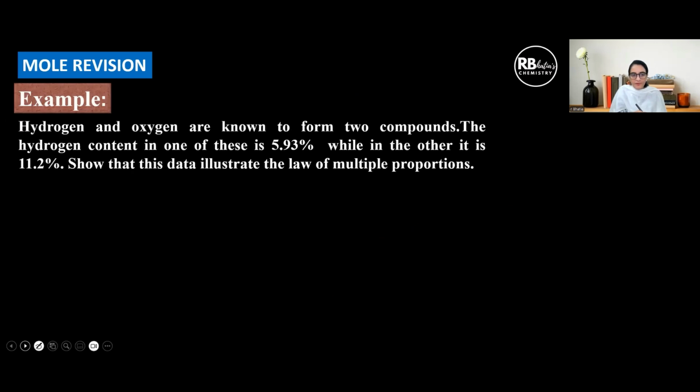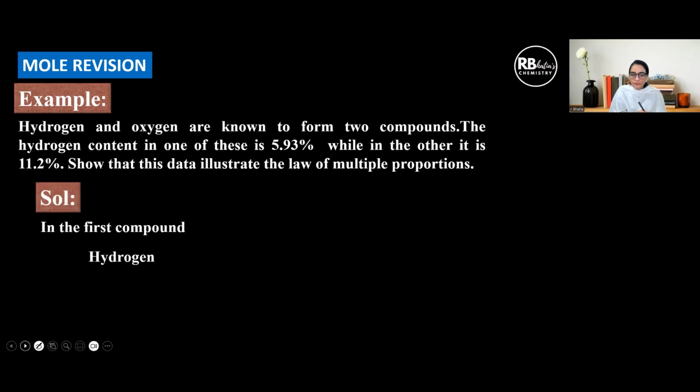So we have another example. Hydrogen and oxygen are known to form two compounds. Hydrogen content in one of these is 5.93, while in the other it is 11.2. So there are two compounds of hydrogen and oxygen, and in both the content of hydrogen is given. They say illustrate the law of multiple proportions. So you can pause, try it on your own, and then check the answer.